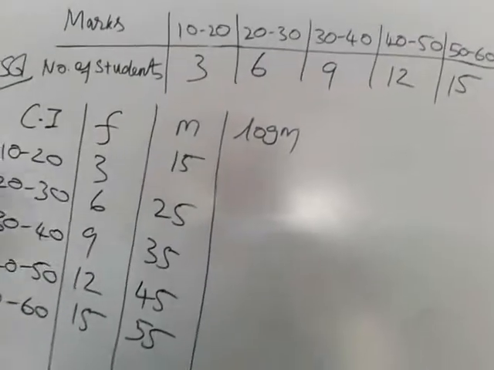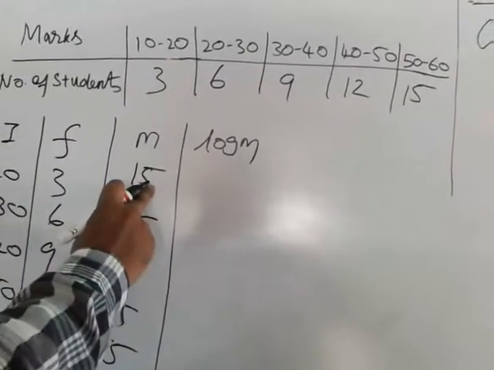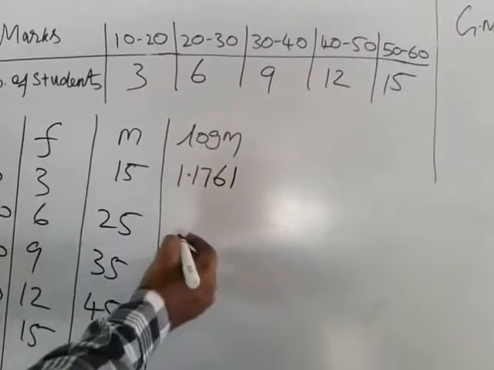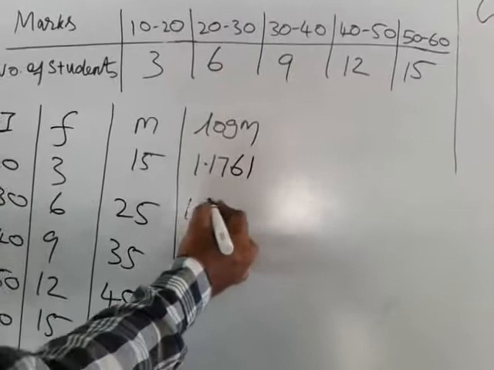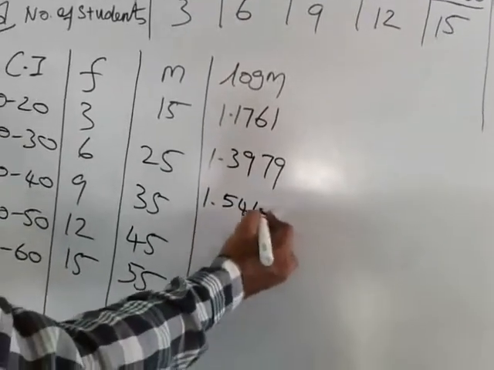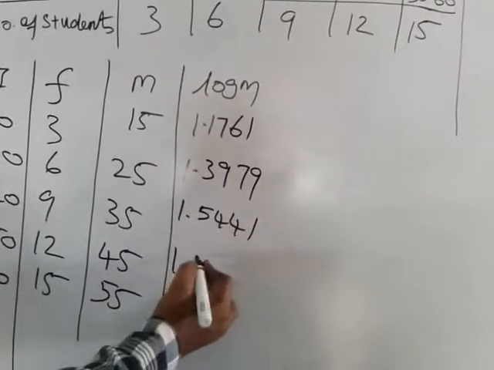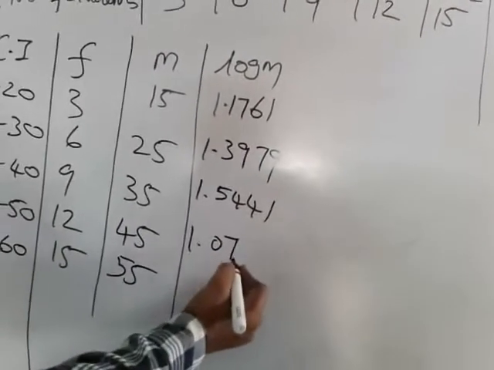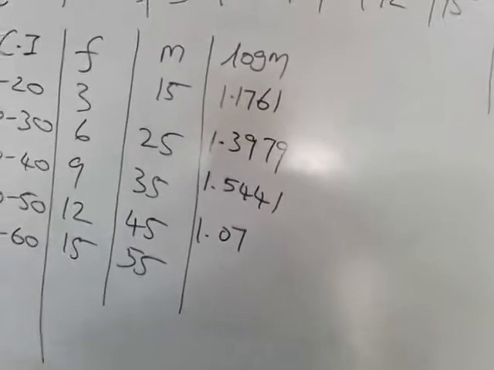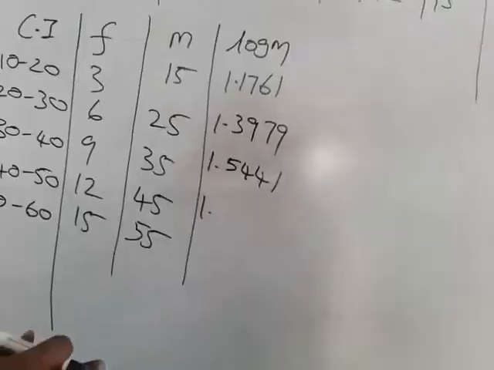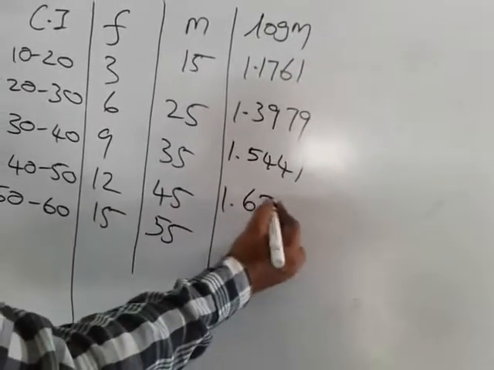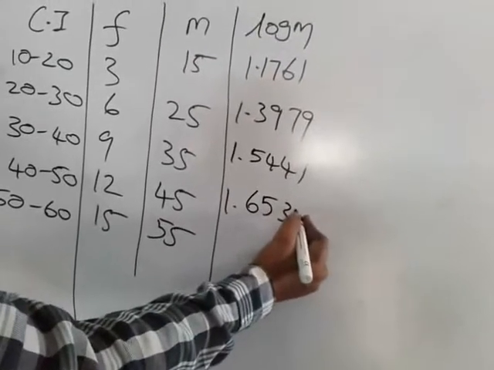First value is 15, so log 15 is nothing but 1.1761. Just check all the values. Log 25 is 1.3979. Then 1.3441. Last, log 45 is nothing but 1.653132.